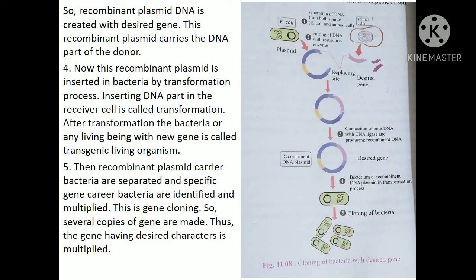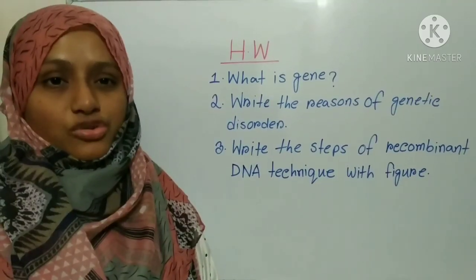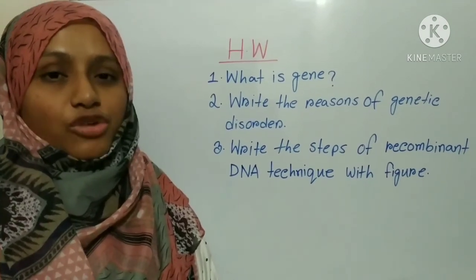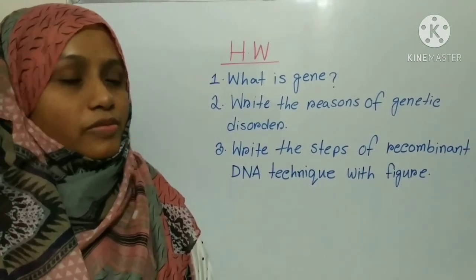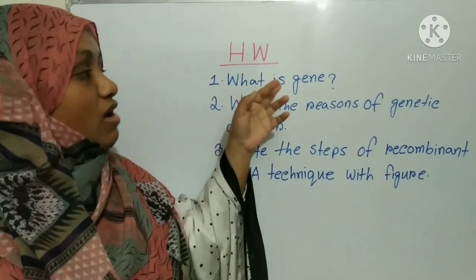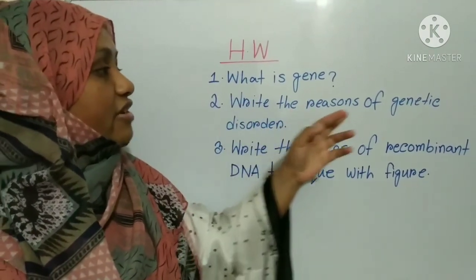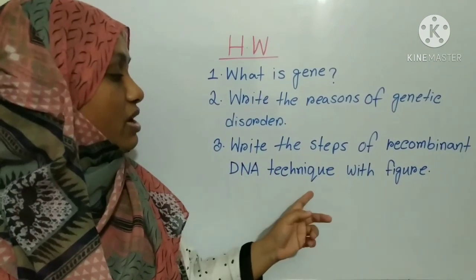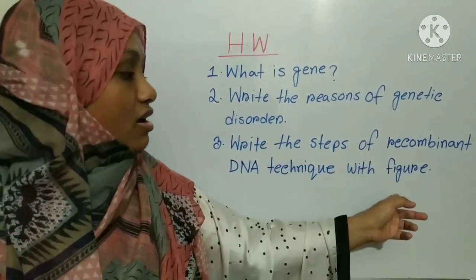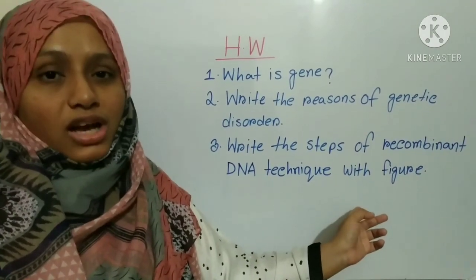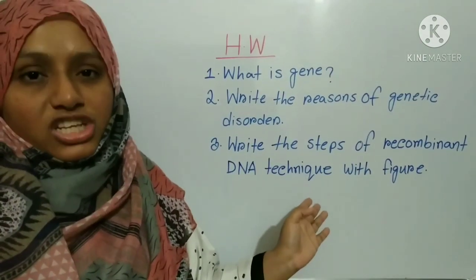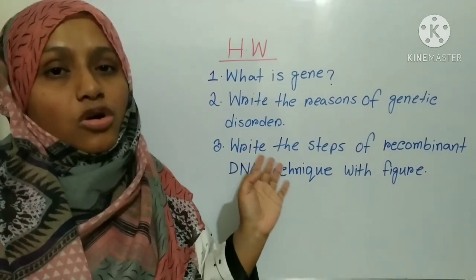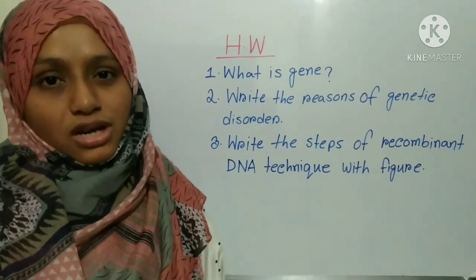We get several copies. So students, now I am going to give you some homework, and you must do this homework. You have to write what is a gene, write the reason of genetic disorder, and write the steps of the recombinant DNA technique with figure. You must draw the figure. These three questions are all related to our today's discussion. So you must do this homework and submit it to your teacher.